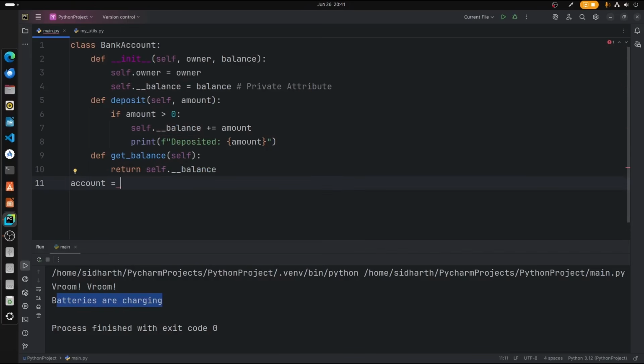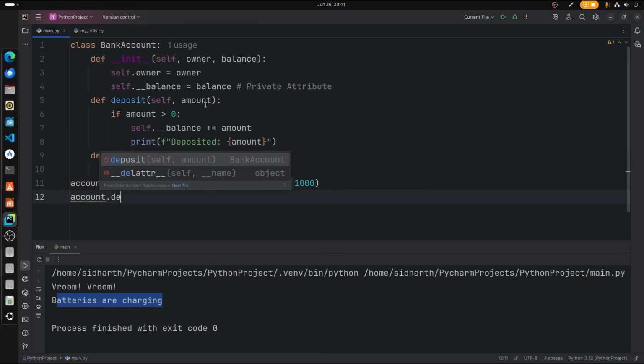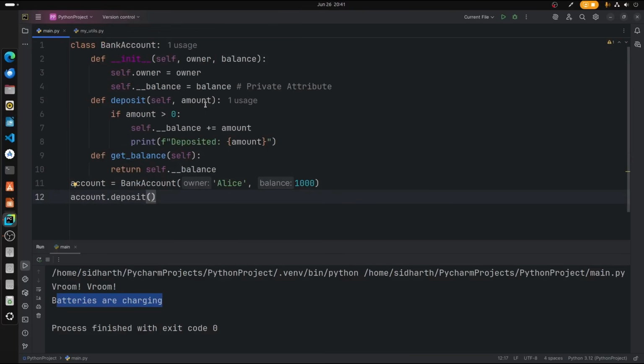Alright, let's move on and create a new object for this class. I want to create a variable called account, and it will be initialized from BankAccount, and the user details are Alice, and the balance available, let's say 1000. Now I want to deposit an amount, let's say $50, 50 rupees or something.